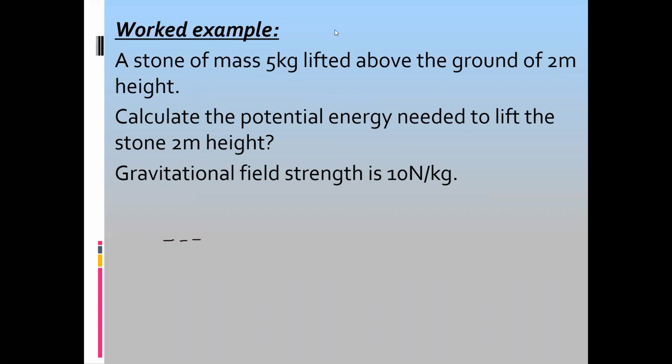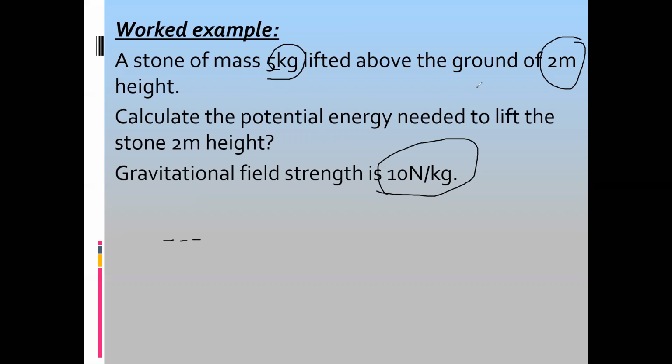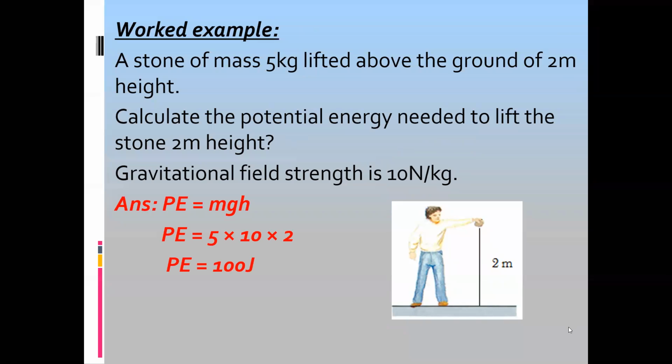So a word example related to gravitational potential energy. What's the answer for this? A stone of mass 5 kilogram is lifted above the ground to 2 meter height. What is the gravitational potential energy? The value of gravity is 10. So 5 multiplied by 2 is 10. 10 multiplied by 10 is 100. So mgh is equal to 100.